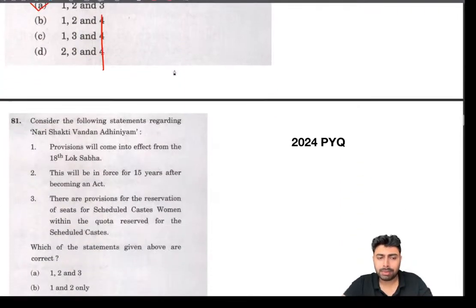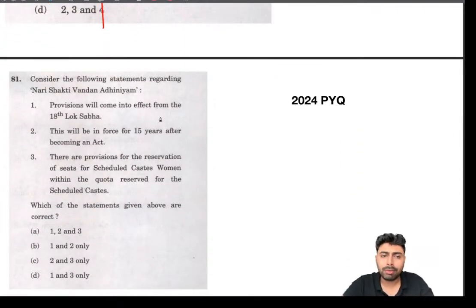In the same way, another pattern is there in 2024 itself: the Nari Shakti Vandan Adhiniyam. This is a very popular, very important bill and act that was passed during that time, and most of the provisions regarding this will be very much evident. Anything that is very much in the news and very important, UPSC will be asking the fine details. The same thing was asked about the MPLADS Fund, because there was a controversy regarding it, and similarly regarding the GST Act.